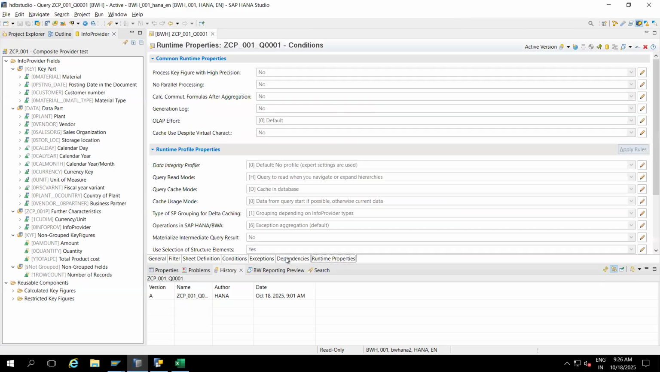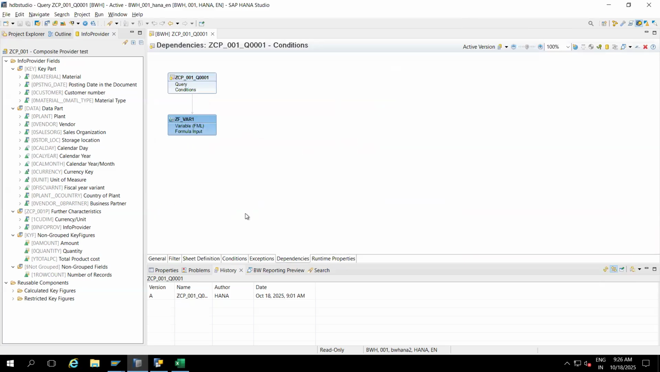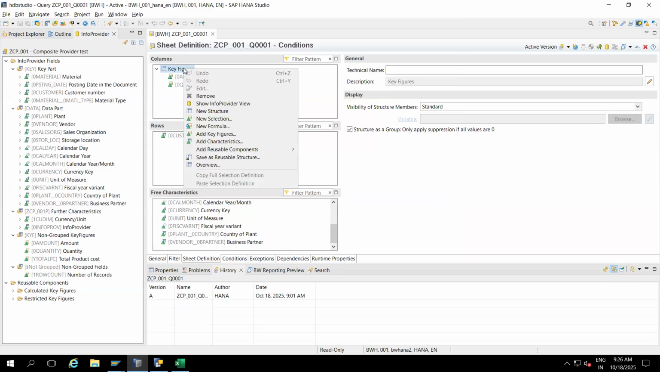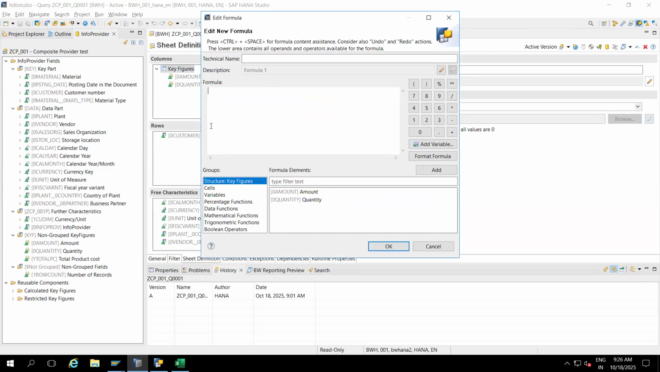Sorry, dependence. ZF where one. Correct, no? ZF where one. I will create a new formula. You can search for ZF where. This one only, right?